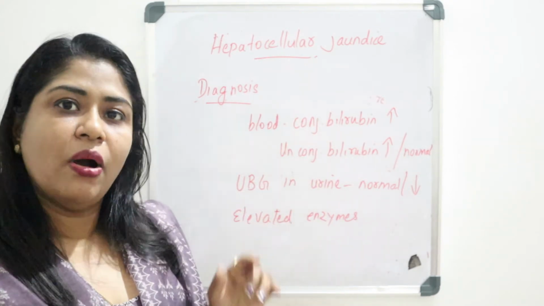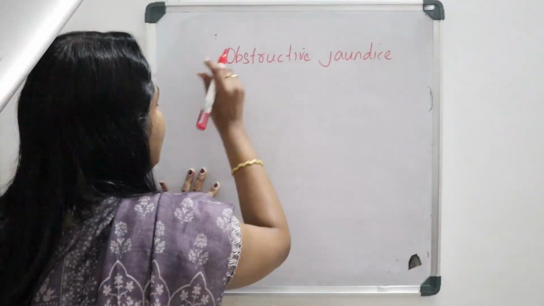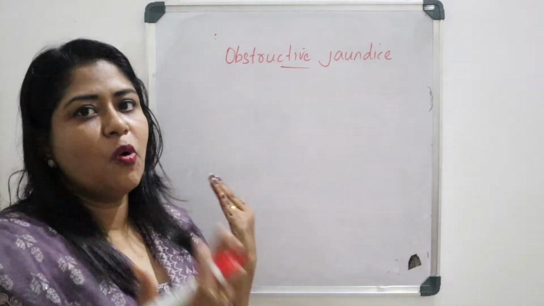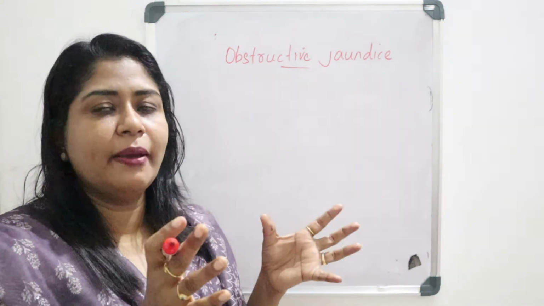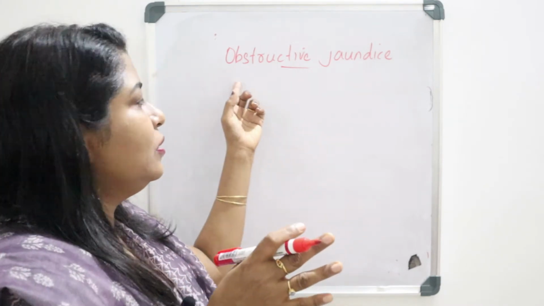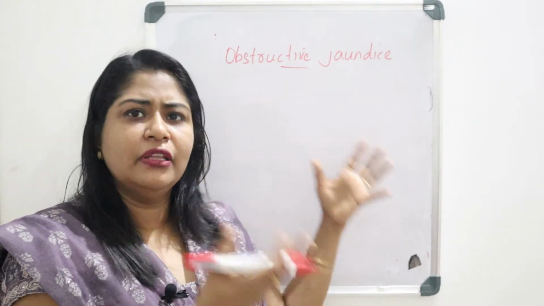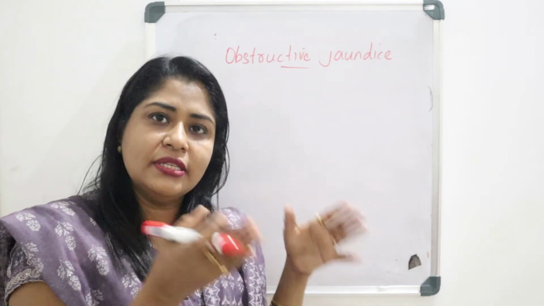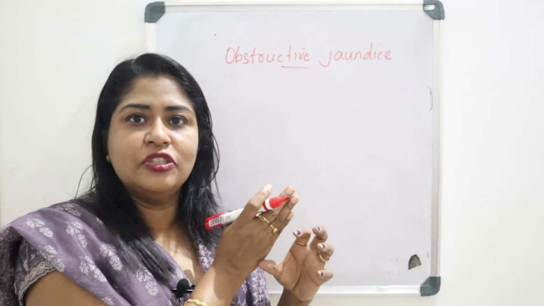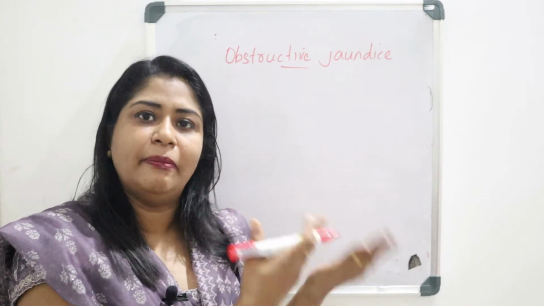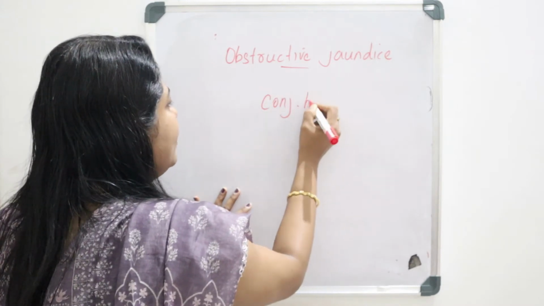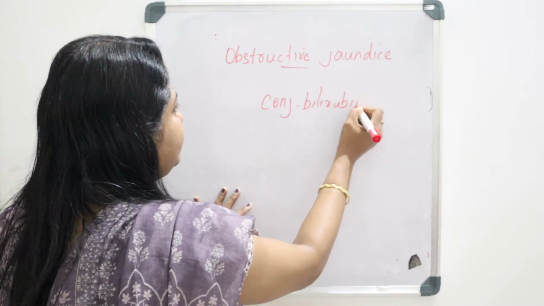Now we can move to obstructive jaundice. That is the third one, and it is also known as post-hepatic jaundice. From the name itself we know post-hepatic means after the liver. After the liver, we know conjugated bilirubin will be there. So in this case, due to the obstruction, definitely, that's why the name, the conjugated bilirubin will regurgitate back to the blood, and then the conjugated bilirubin level in the blood will be increased. So conjugated bilirubin is increased in blood.